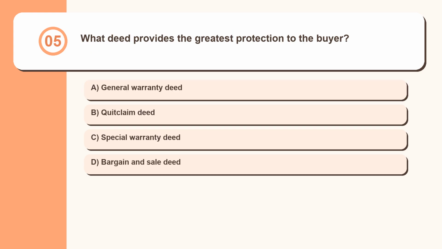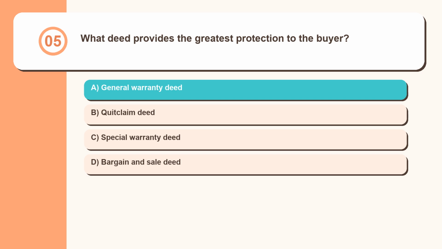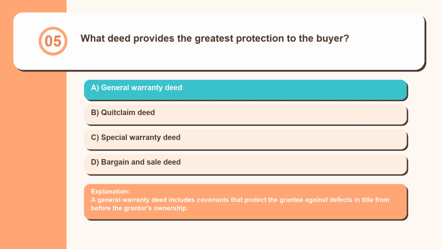Question 5. What deed provides the greatest protection to the buyer? General warranty deed, quitclaim deed, special warranty deed, bargain and sale deed. A general warranty deed includes covenants that protect the grantee against defects in title from before the grantor's ownership.